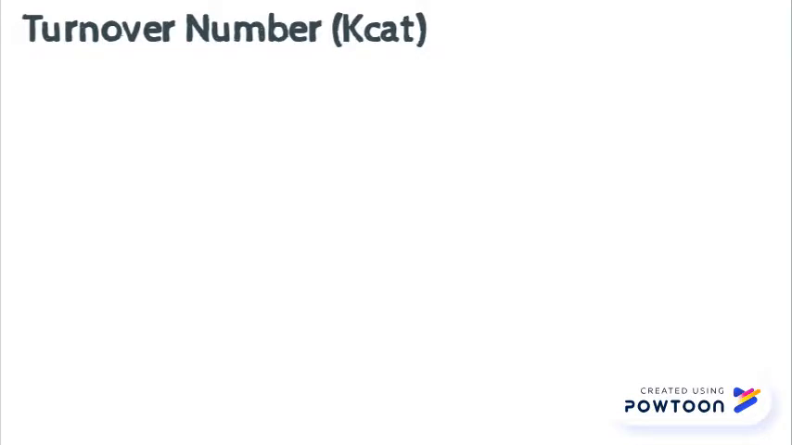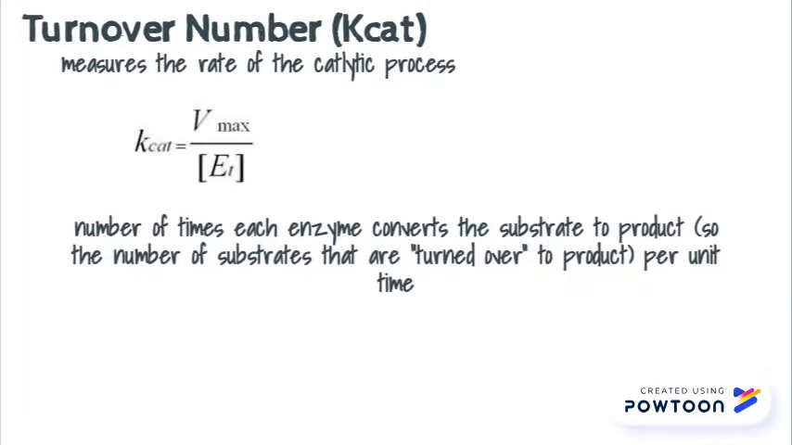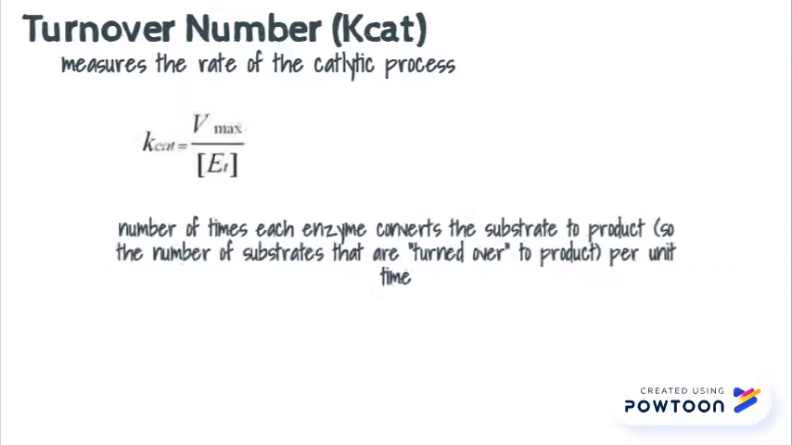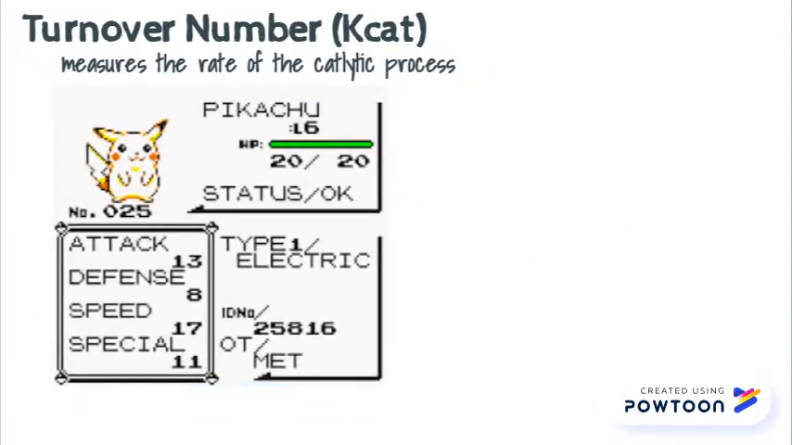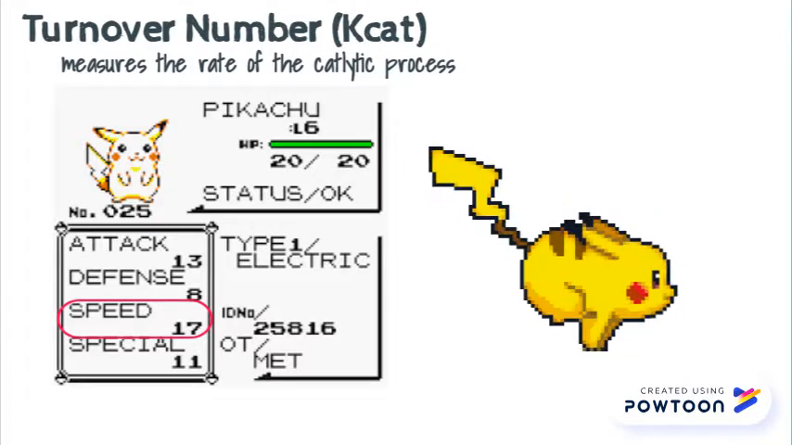The turnover number, or kcat, measures the rate of the catalytic process. You can calculate this since kcat equals Vmax over concentration of the enzyme. You can think of the speed stat from Pokemon, where high speed means high turnover number.